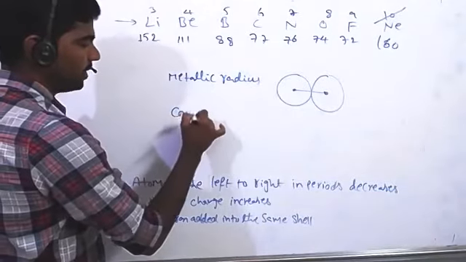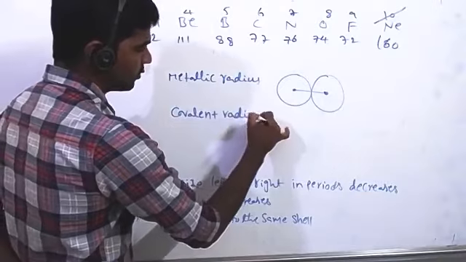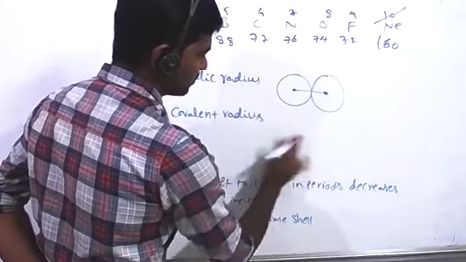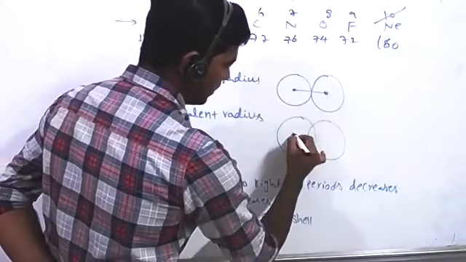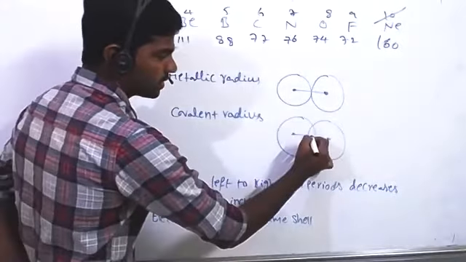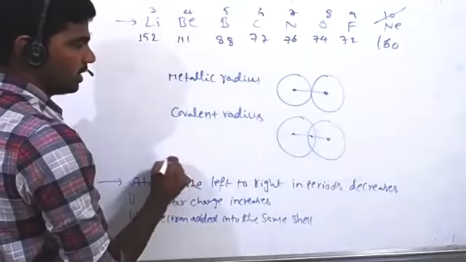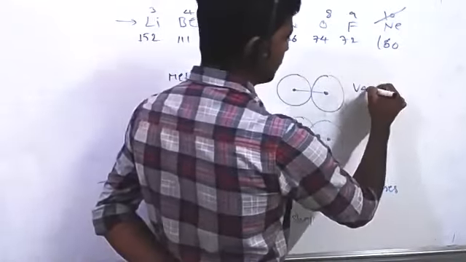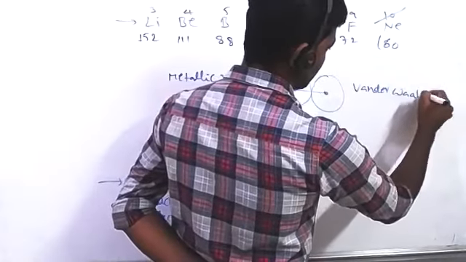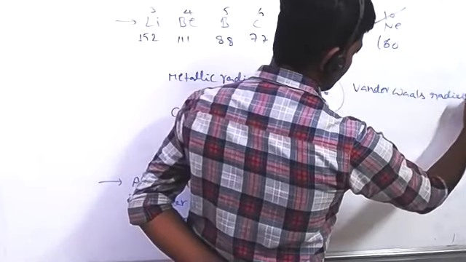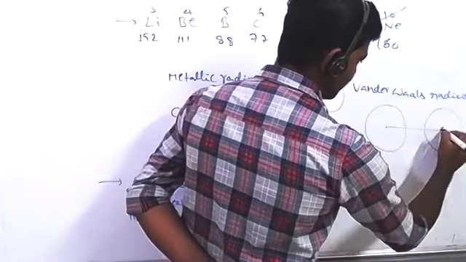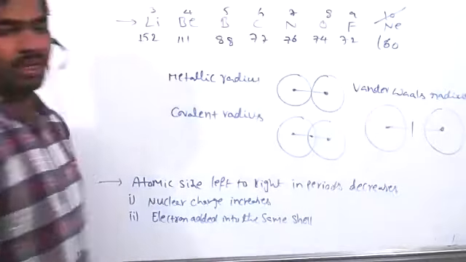In covalent radius, these are the constituent particles. Here, some part of the atoms is merged, so half of this gives the covalent radius. And van der Waals radius is, this is the constituent particle, so half of this distance we call the atomic radius.